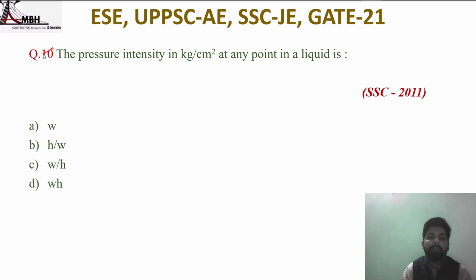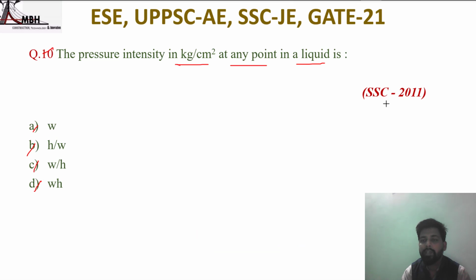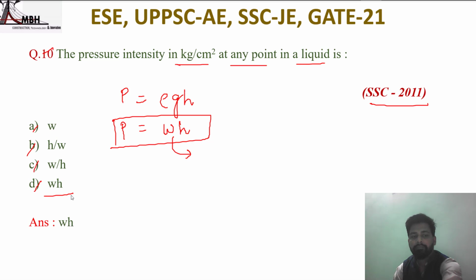Next question: the pressure intensity in kg per centimeter square at any point in a liquid is, options: W, H upon W, W upon H, wH. Question asked in SSC 2011. So pressure intensity, that is P, is equal to rho g h. So rho g is the specific weight, that is w. So pressure intensity P is equal to w times h, where small w is equal to specific weight. That is option D is correct. Thank you.